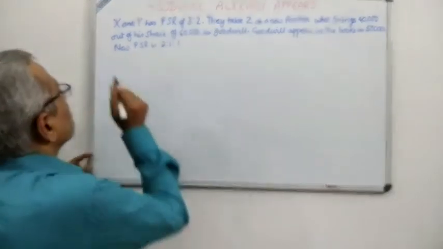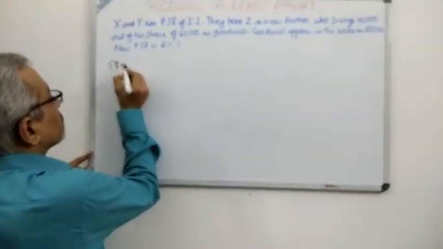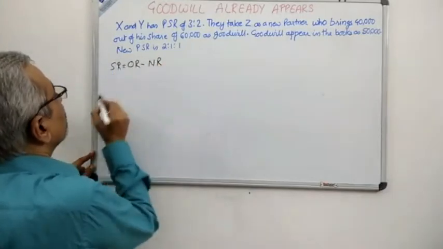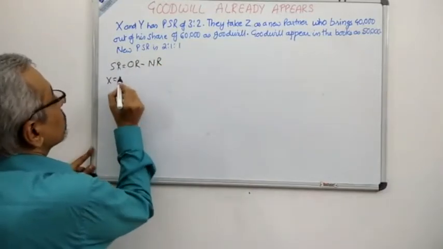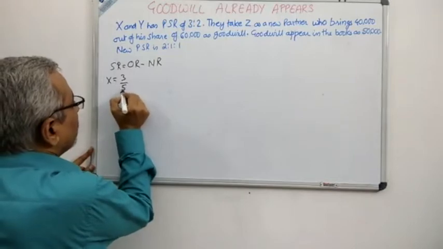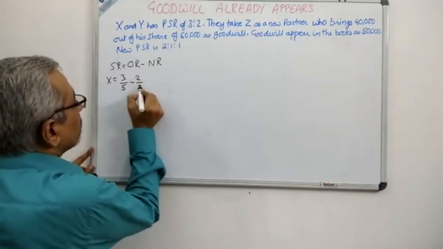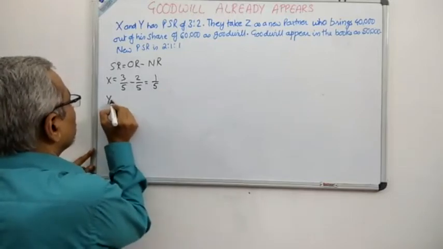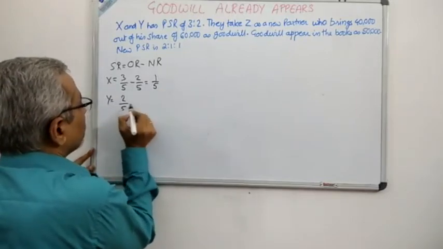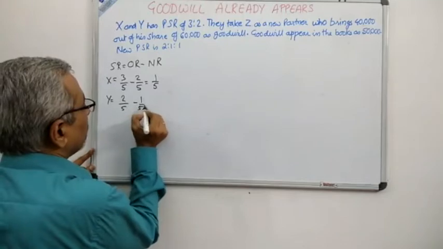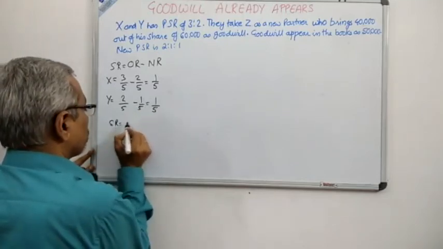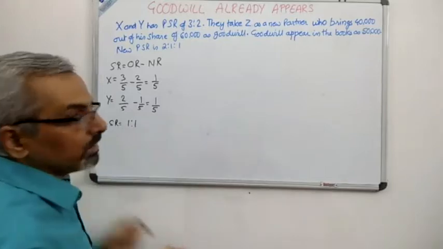So first, we know that sacrificing ratio is old ratio minus new ratio, and you can see over here X had an old ratio of 3/5 and X's new ratio is 2/5. Very simple calculation, 1/5. And for Y, the old ratio was 2/5 and the new ratio is 1/5. The sacrificing ratio will be 1/5. Therefore, sacrificing ratio is 1:1, which means equal.